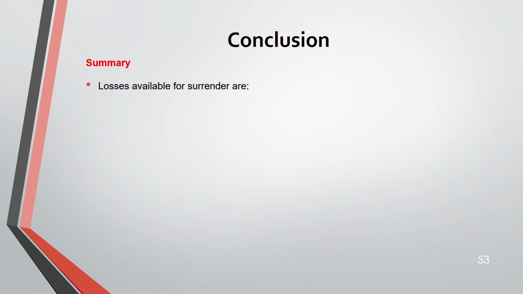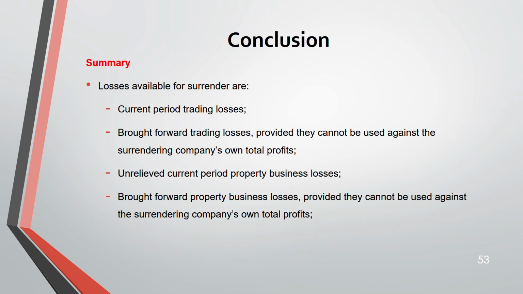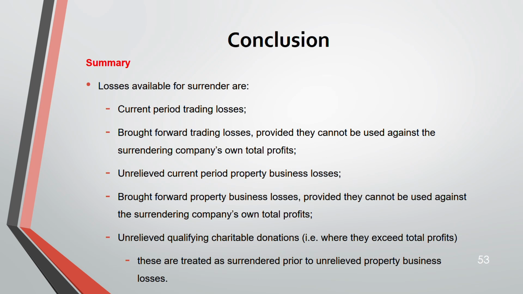We have done it, right? Losses available for surrender are current period trading loss and brought forward trading loss. But if it's a brought forward trading loss, make sure that it was first utilized against the surrendering company's total taxable profits. Then unrelieved property business loss and brought forward property loss, again if it was not utilized against the total profit of the surrendering company. Then unrelieved QCD when it exceeds total profit. These are the losses you can surrender under group relief. QCDs are surrendered before unrelieved property business losses.